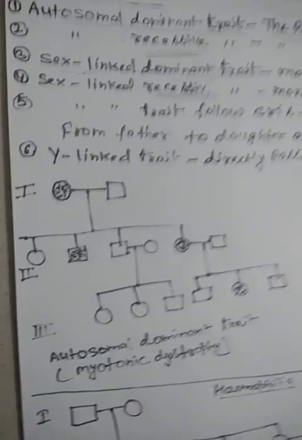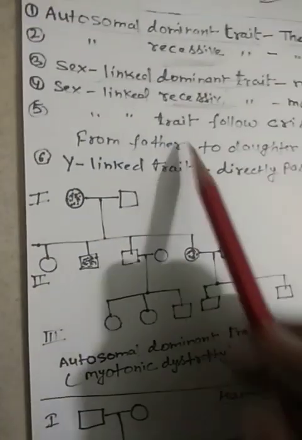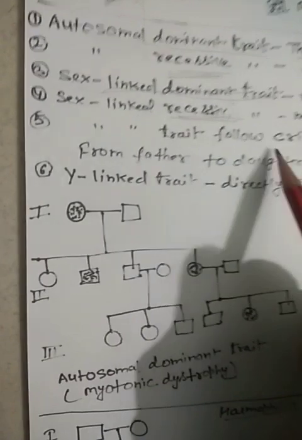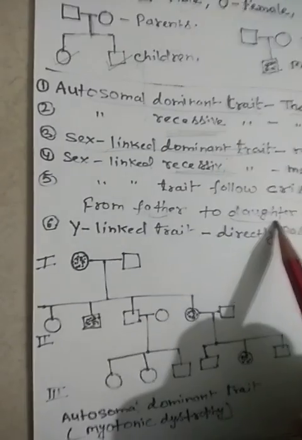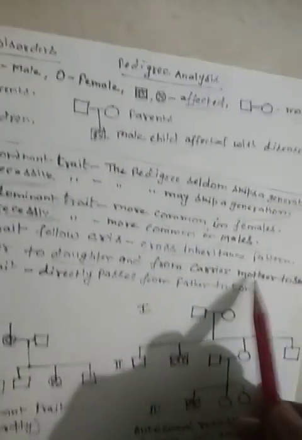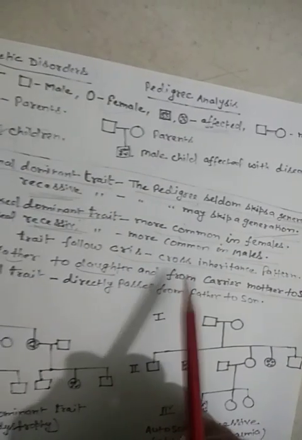Sex-linked disorders, like hemophilia and color blindness, we have already learned, follow the criss-cross pattern of inheritance. It means the passage is from male or father to daughter, and from a carrier mother to son. It follows the criss-cross inheritance.